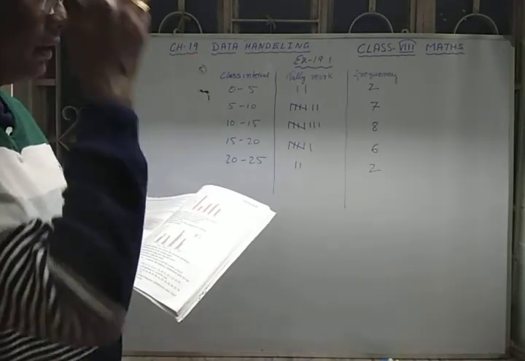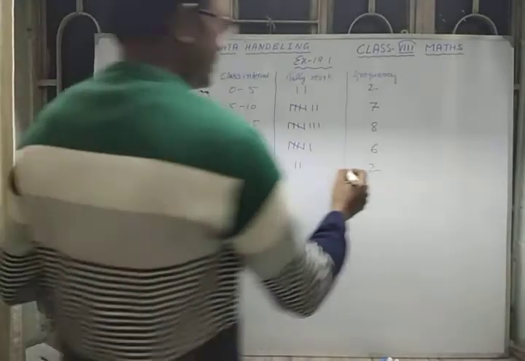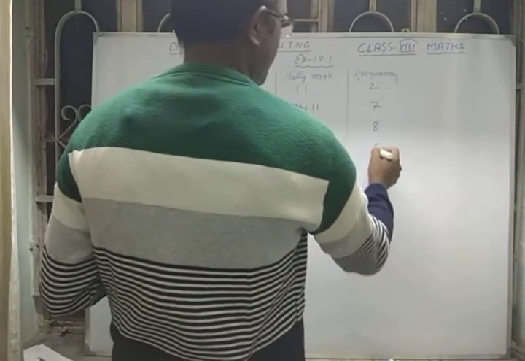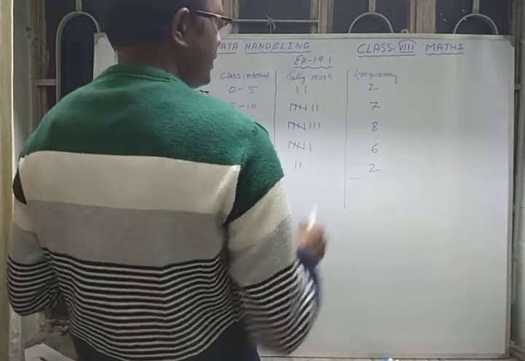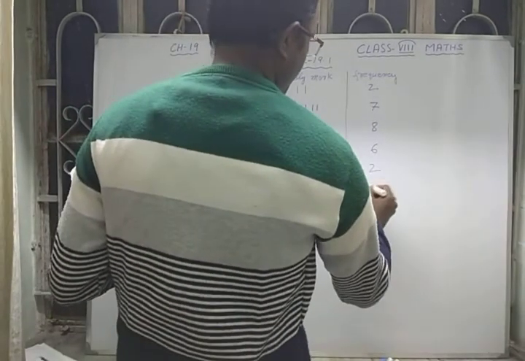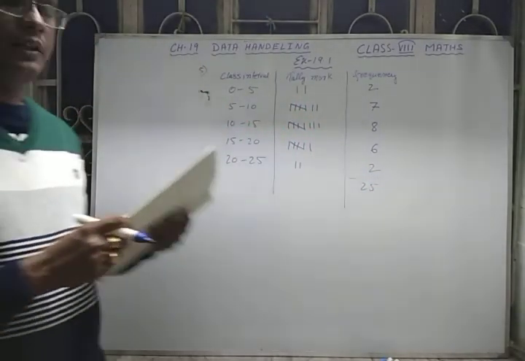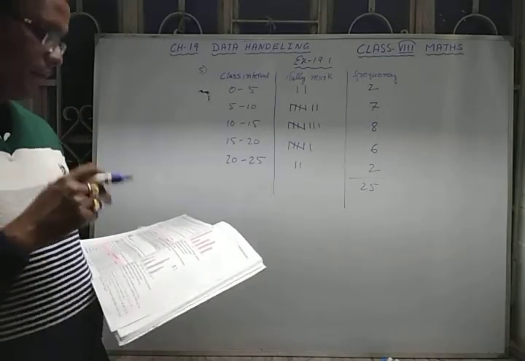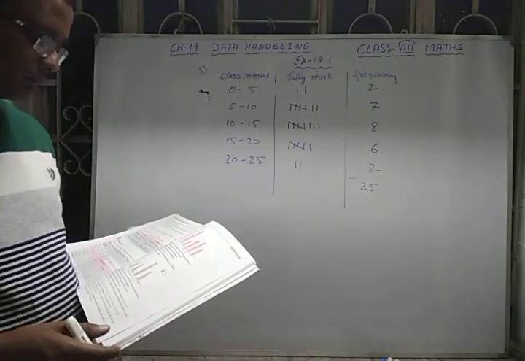So did we get the 25 observations here? 2 plus 6 is 8, 8 plus 8 is 16, 16 plus 7 is 23, plus 2 is 25. So our frequency distribution chart here is correct. 25 observations are given and we have counted all of them.